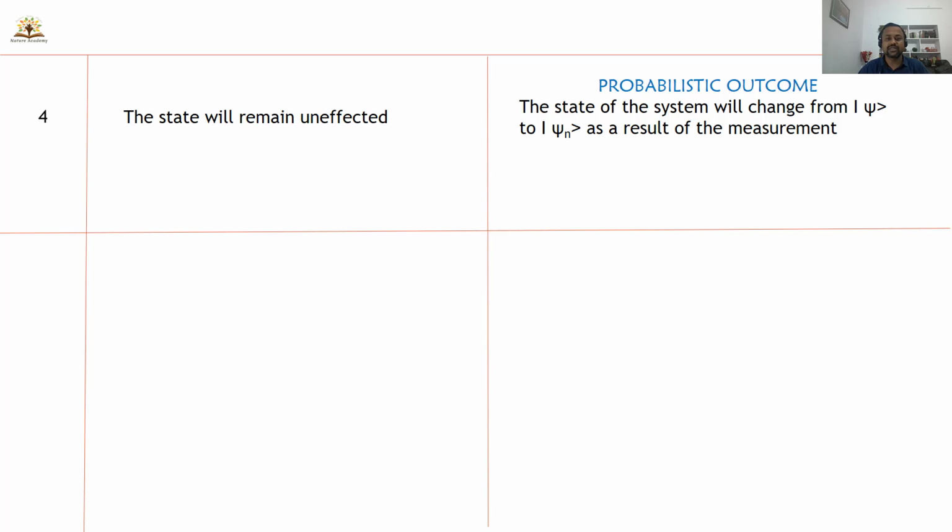The fourth postulate discusses the probabilistic outcome of the measurement. In classical mechanics, if you do some measurement, the state will remain unaffected. For example, if a car is moving and an observer at a distance of 2 kilometers is trying to measure the velocity of this car, velocity is also an observable. Velocity is also a dynamical variable which depends upon the position, x dot.